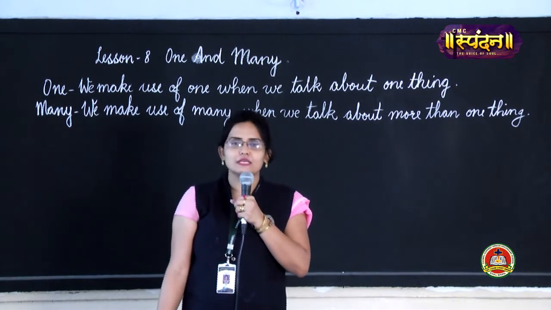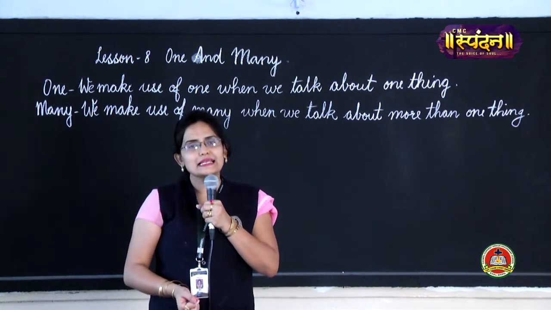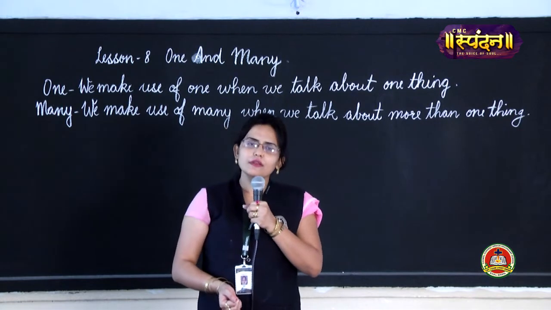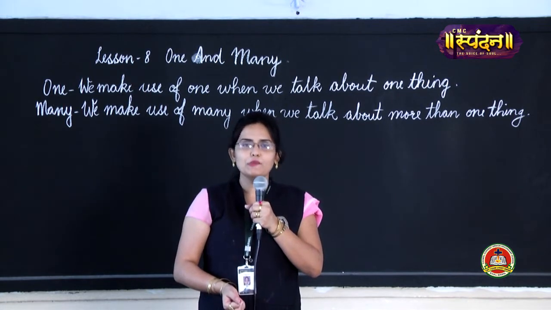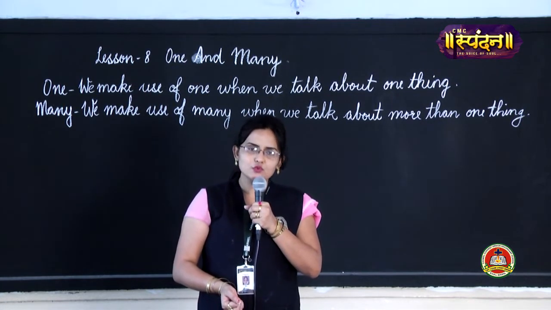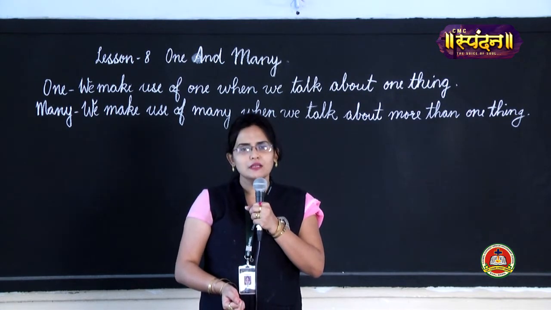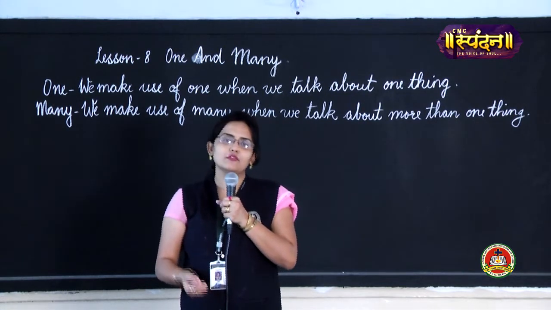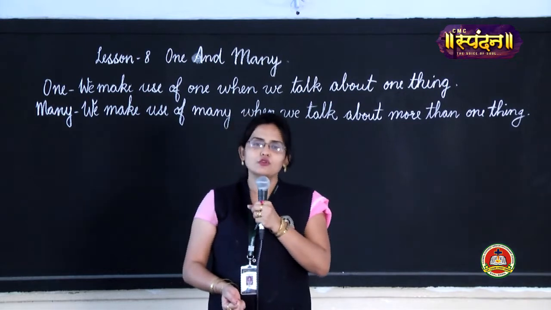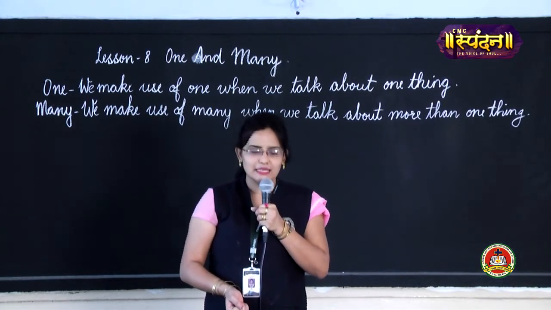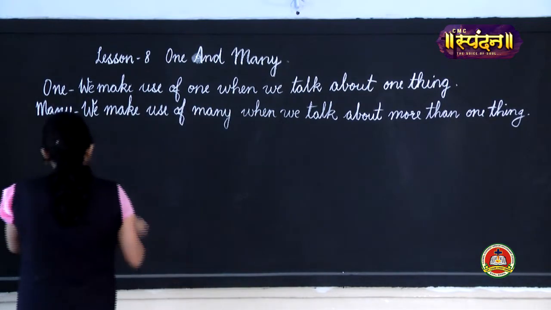Now we are going to study this concept in a little more detail. Now children, do you know what is singular or plural? Have you heard these words? Those who have heard, that's very good. Those who have not heard, I am going to explain. Singular. Let me write.